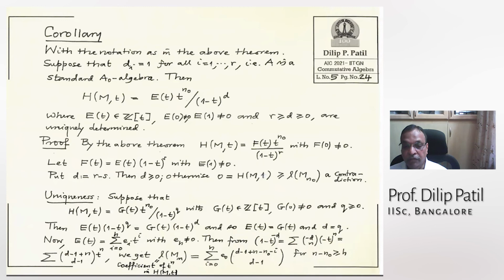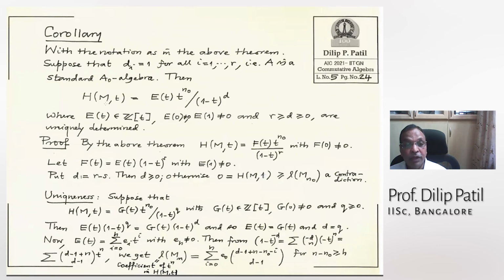Then what do you get? Again, from the expansion of (1 minus T) to the power minus D, that was this, we saw that, and this is equal to this power T to the power n. And therefore, what do you get? Now you compare the coefficient of T to the power n in this, in H_M(T).